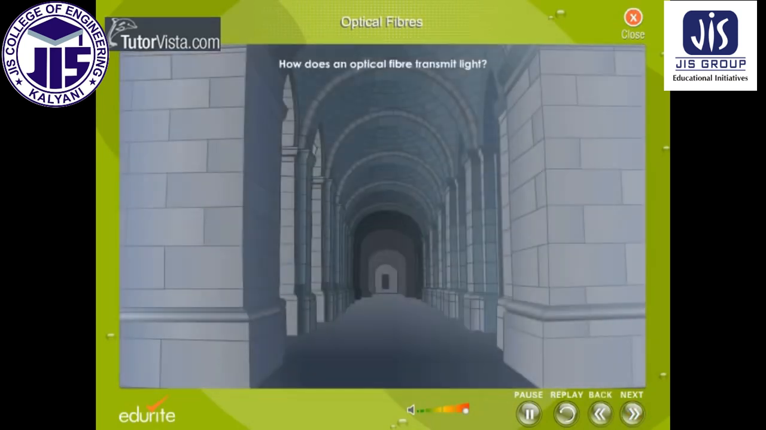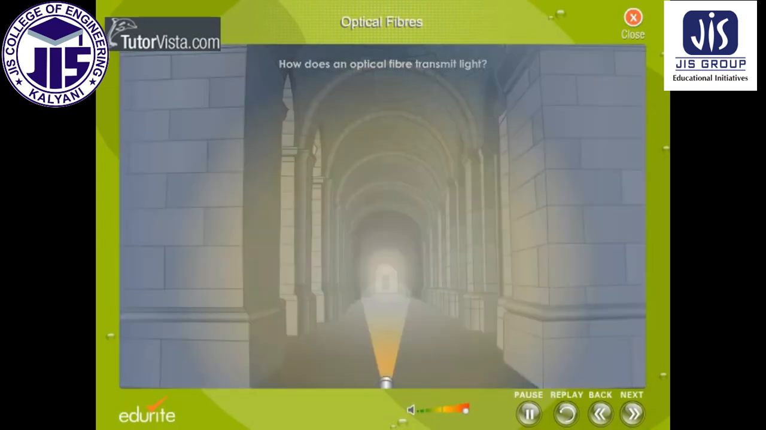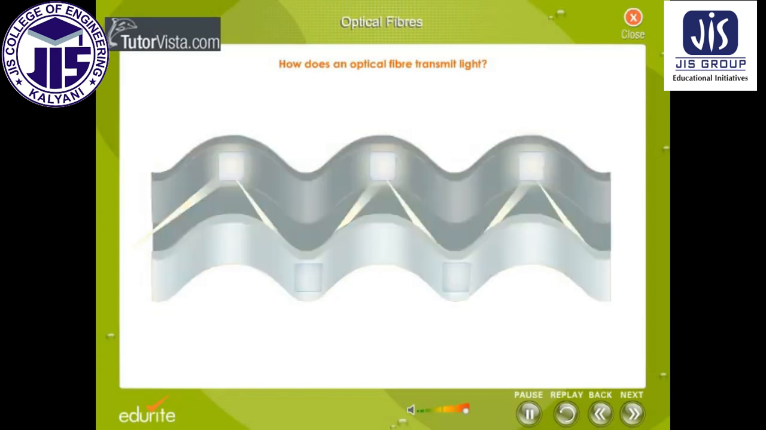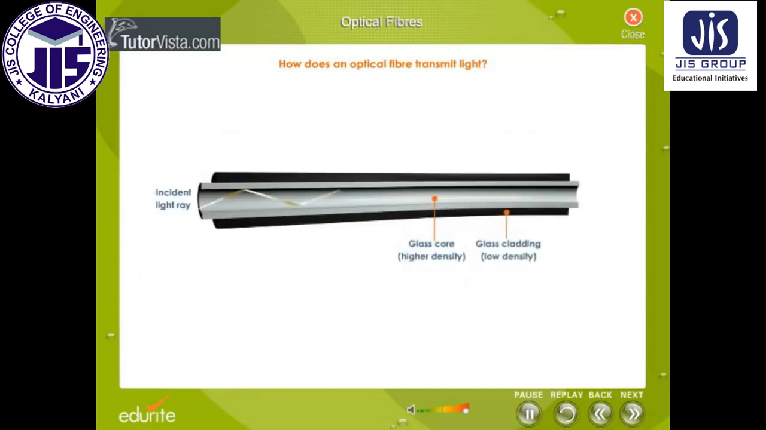How does an optical fiber transmit light? Transmission of light through an optical fiber is similar to the transmission of light through a hallway. When you have to illuminate a long straight hallway, you just have to point the beam straight down the hallway, as light rays always travel in a straight line. But to illuminate a winding hallway with multiple bends, you need to line the walls with mirrors and angle the beam so that it bounces from side to side all along the hallway. This is exactly what happens in an optical fiber.